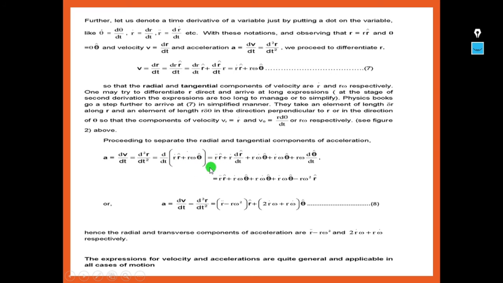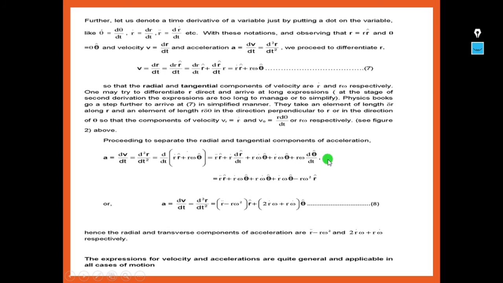So when we differentiate, we get this equation: r double dot r cap plus r dot into d r cap by dt, plus r omega theta cap. So we are differentiating the omega, so r omega dot theta cap, plus next we are differentiating r dot omega theta cap. Third time we are differentiating with respect to theta, hence we get r omega d theta cap by dt.